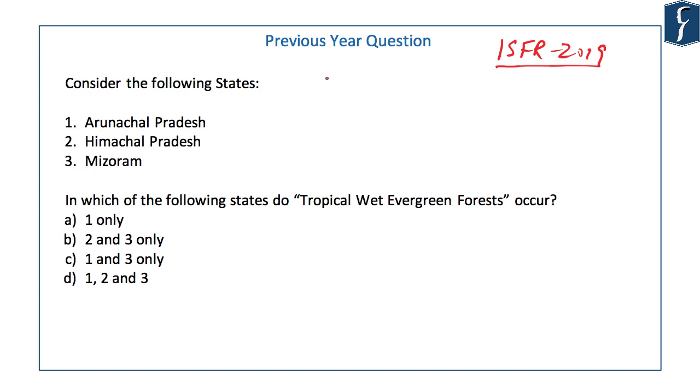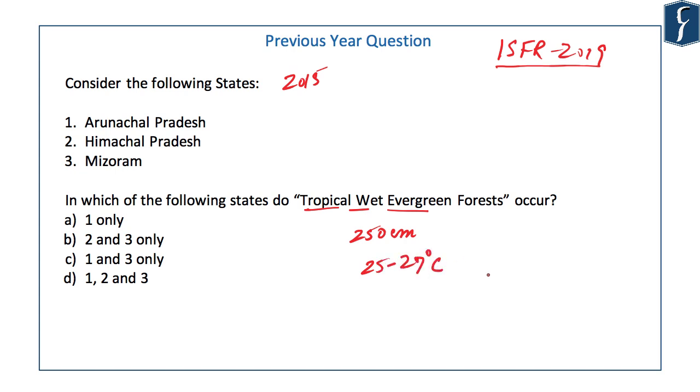Let's begin by solving one previous year's question of 2015. Consider the following states: Arunachal Pradesh, Himachal Pradesh, Mizoram. In which of the following states do tropical wet evergreen forests occur? See, tropical wet evergreen forests are typical tropical forests. They are to be found in areas which satisfy at least two conditions. One is high rainfall of around 250 centimeter and high annual average temperature of around 25 to 27 degrees Celsius.